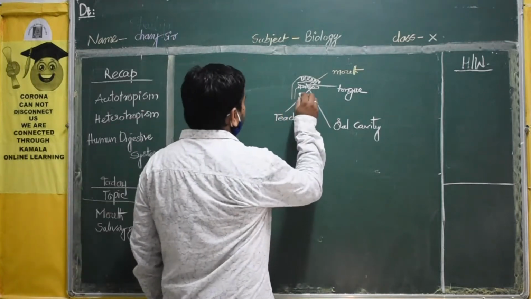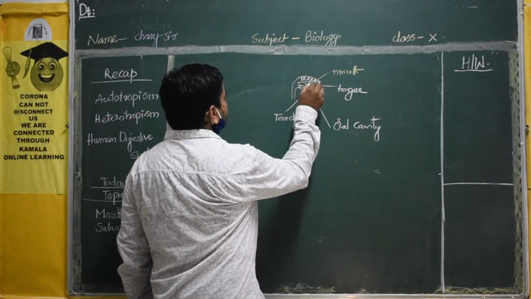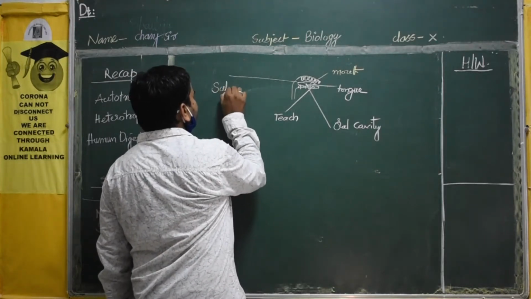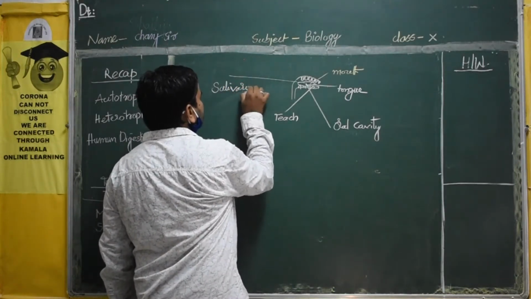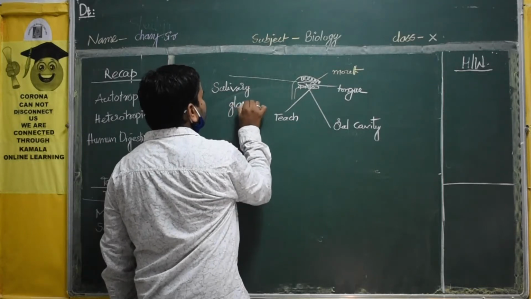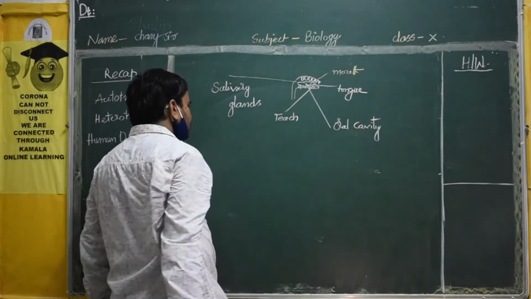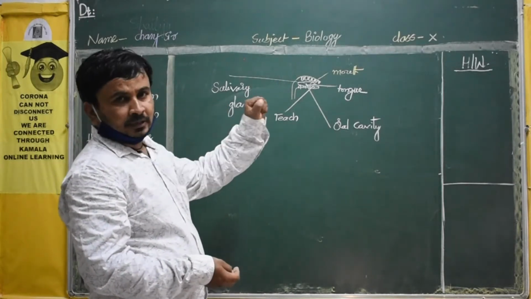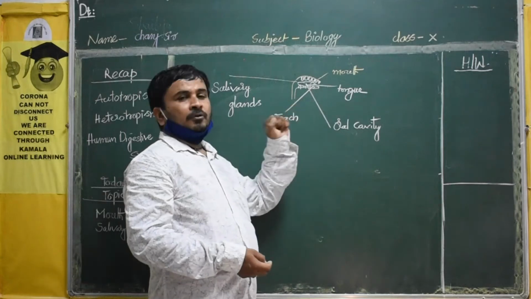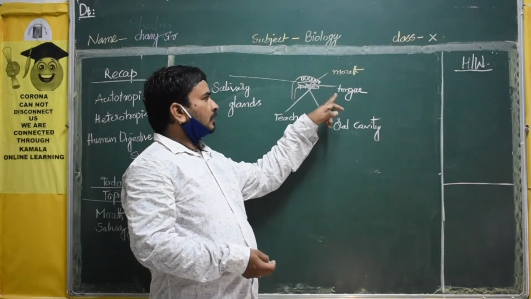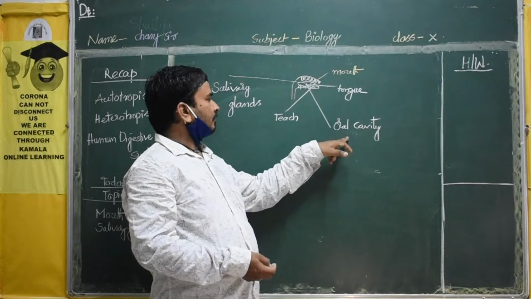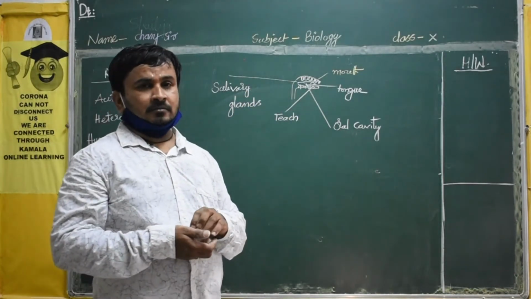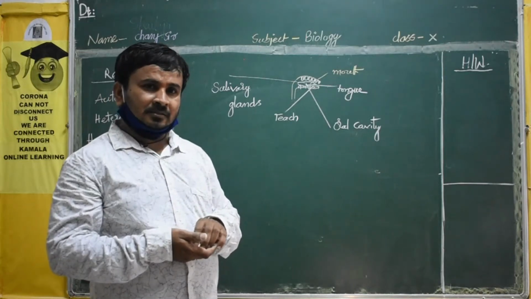Not only that, we can see some glands. Those glands are called salivary glands. Remember all these things, very important. If you open the mouth, we can see the teeth, the tongue, and also the oral cavity, and inside there are glands. Those are called salivary glands. What is the meaning of salivary glands?